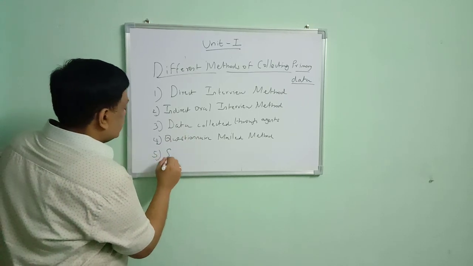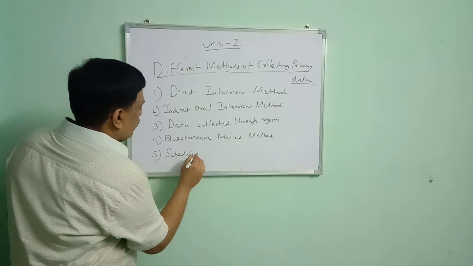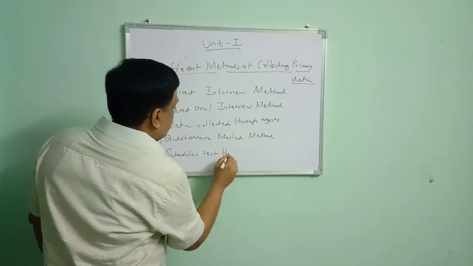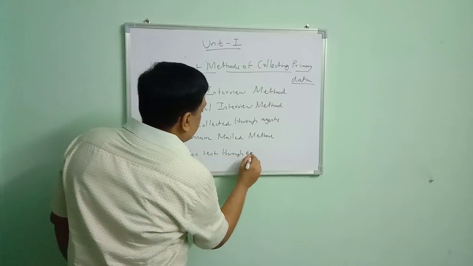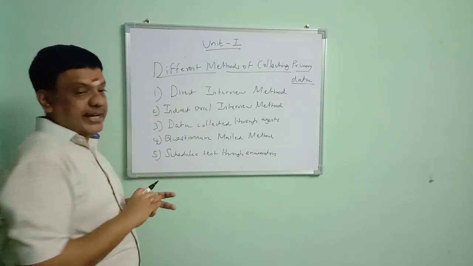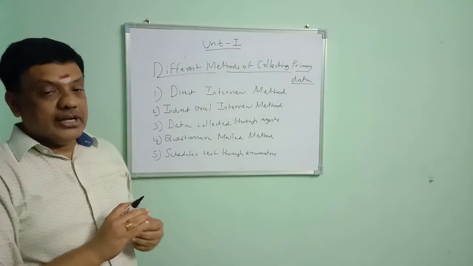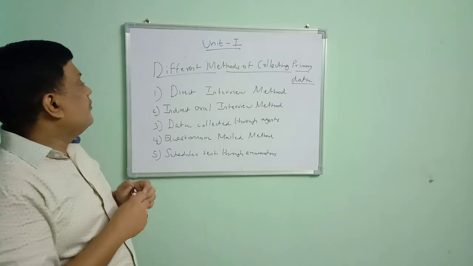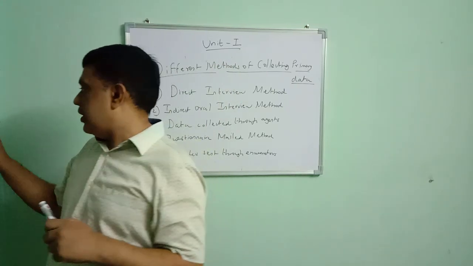Last method, schedules sent through enumerators. We are preparing a set of questions, and we are sending this set of questions through the agents or enumerators, and they collect data for us. These are the different methods of collecting the primary data.